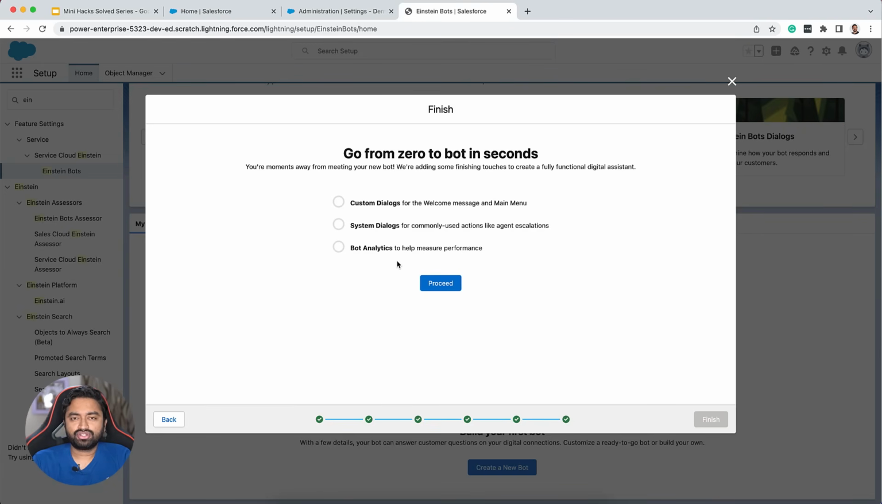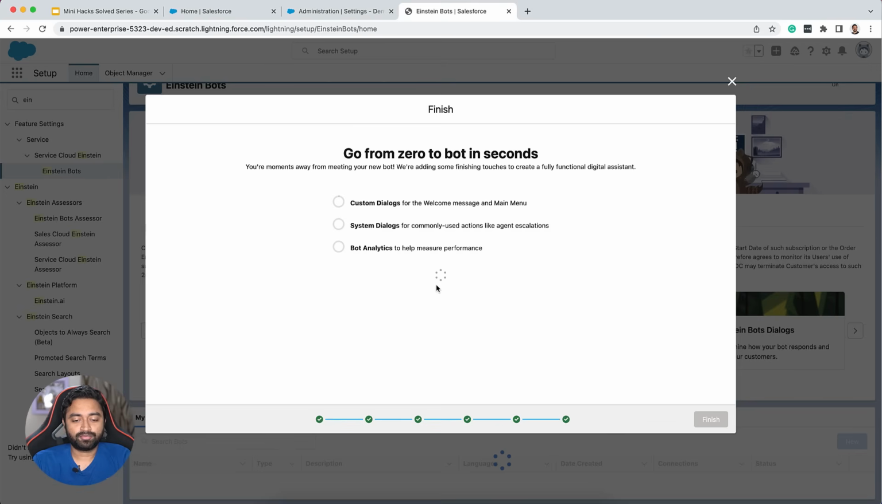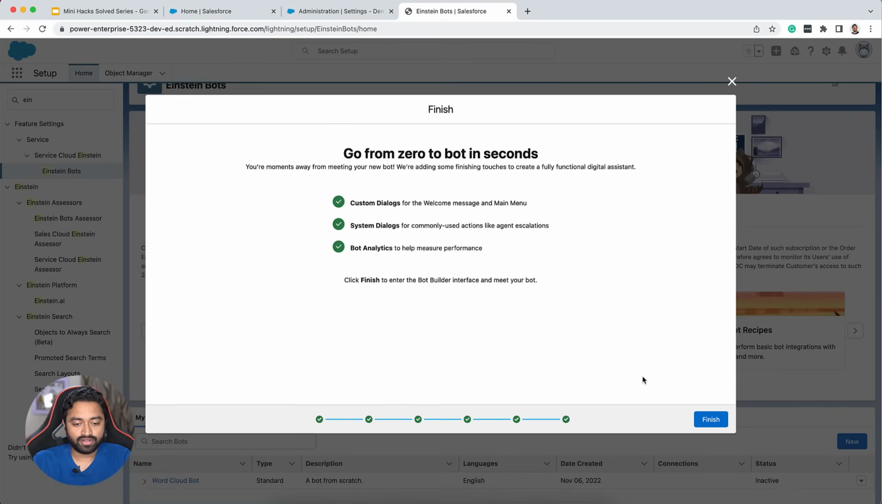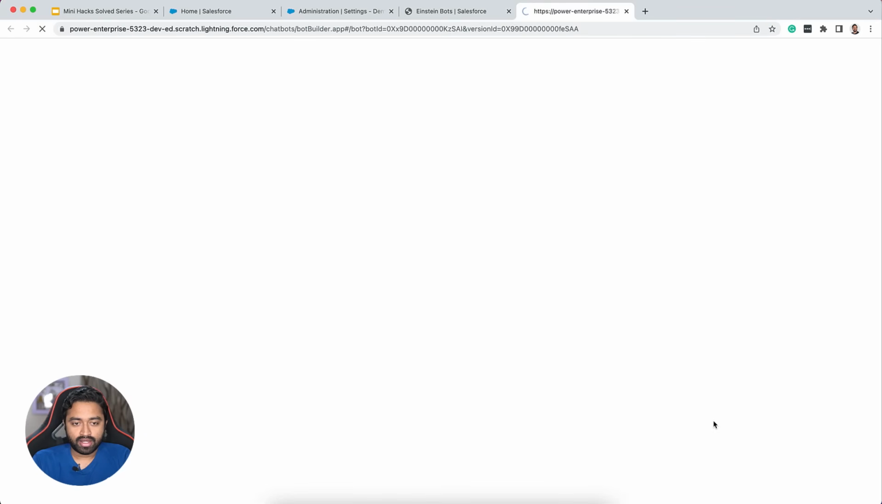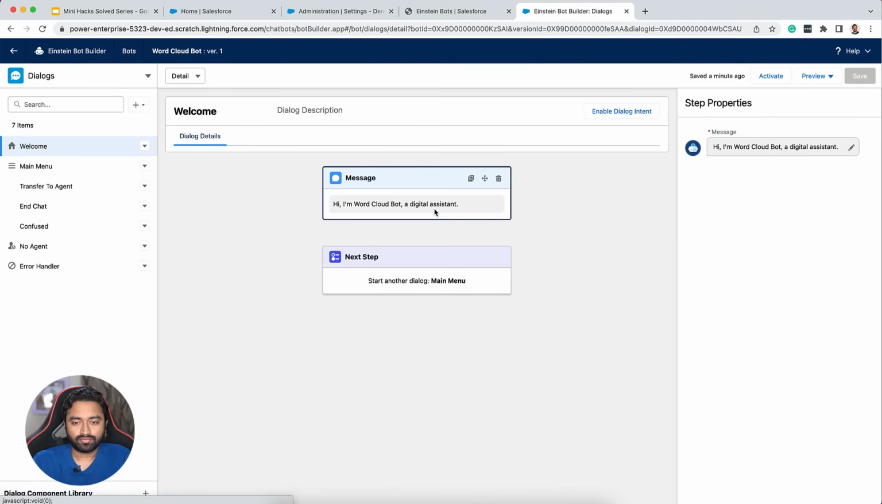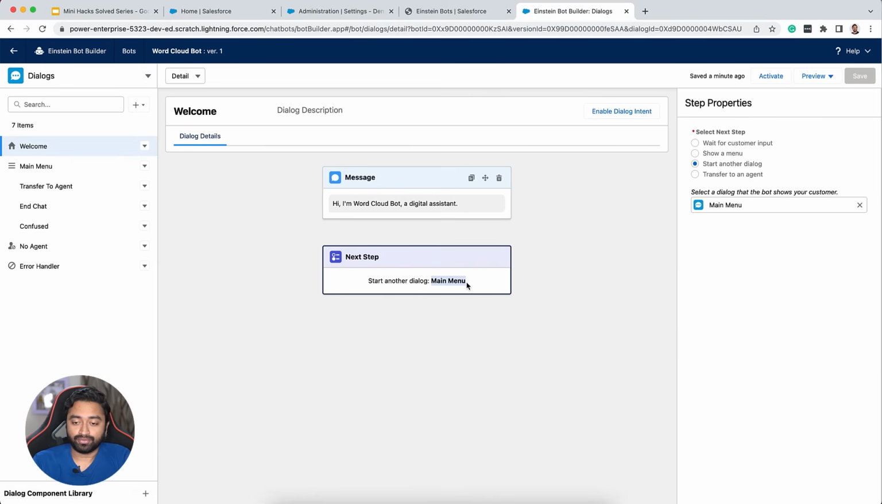And in this screen, it shows you a list of predefined dialogues that it is going to create. Just click proceed. And once these dialogues are created, you'll be able to click on finish and start setting up the bot. So now that a bot is created, you're going to first see the welcome message that gets created as a part of the welcome dialog. So here all it's going to do is just show, hi, I'm a word cloud bot, a digital assistant. And then it's going to start another dialog, that is the main menu.